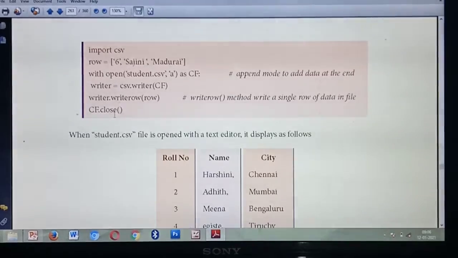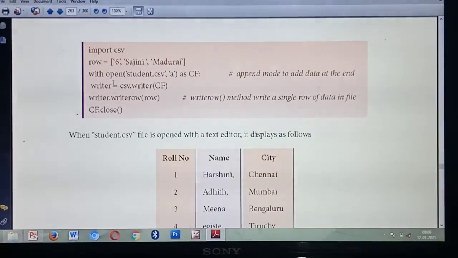Understood? So once more, you are going to add a new row at the end of the file. So that is called which one? Appending a new row or adding a row. What's the first step? You are going to import the header file. So import csv. Next, which row are you going to add? You are going to add the 6th row. Row equal to 6 of Sajini Madurai.